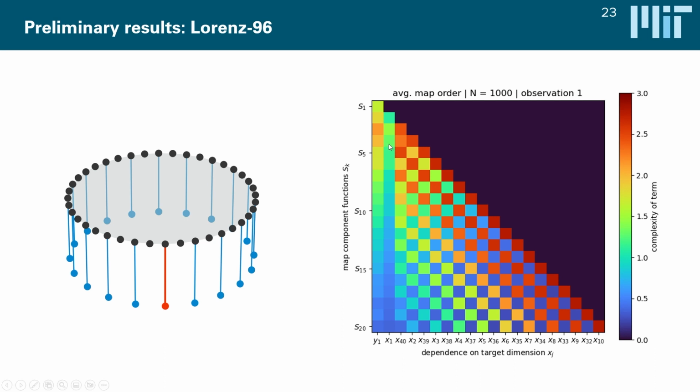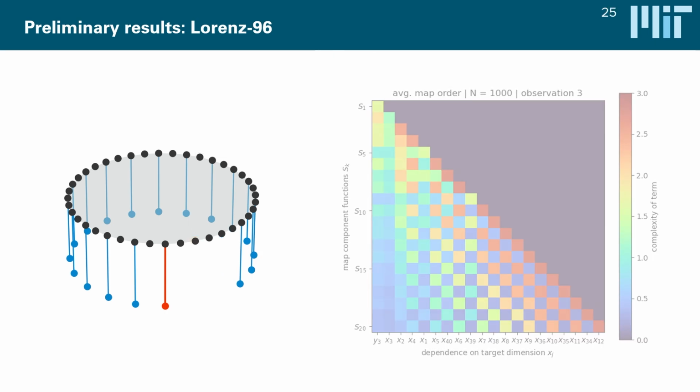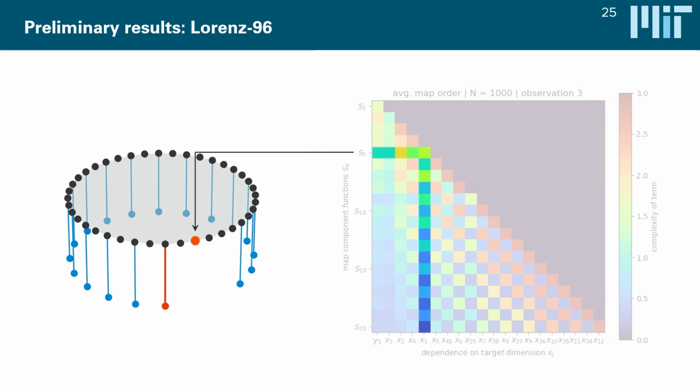Another really interesting thing is that the maps change from the first observation assimilation to the second observation assimilation. If you take the map for the assimilation of the second observation, it looks almost the same, with the difference being this block here, which is this row and this column, which has suddenly become a little bit simpler compared to the previous one. And this had me a bit stumped when I first saw this. But as it turns out, this block basically corresponds to this state that we've previously updated, which has made its marginal distribution simpler. And the adaptation algorithm actually has recognized and exploited this information. And if we go to the map for the third update, then actually we find this in two locations. Once here for the state we've just updated, and once here for the state we've updated before this.